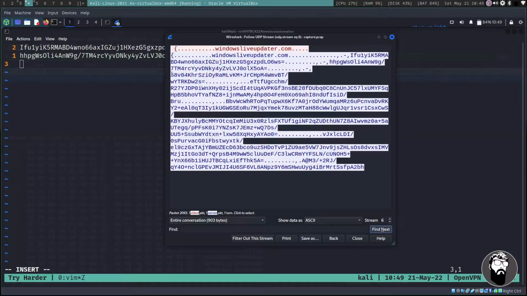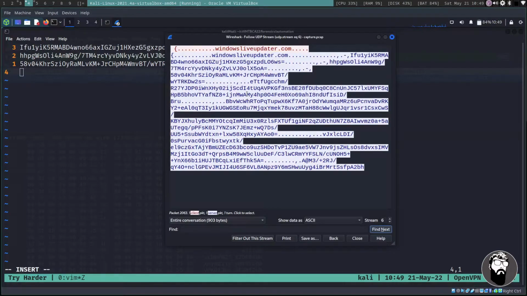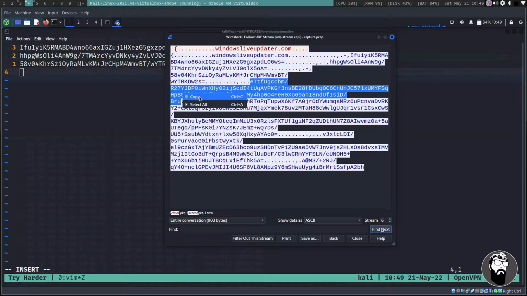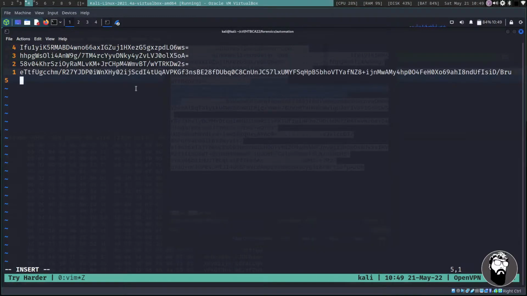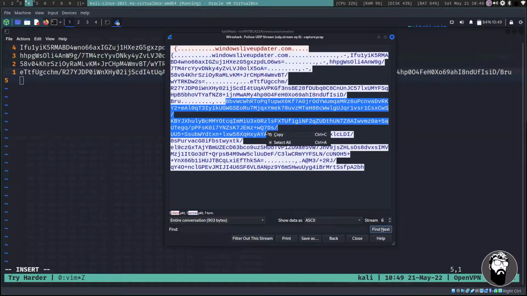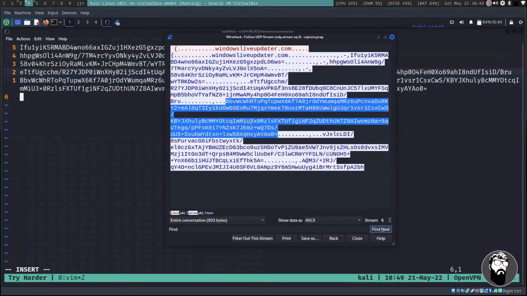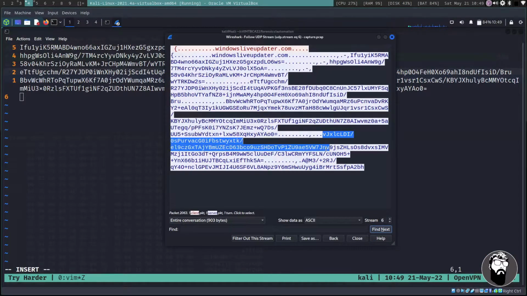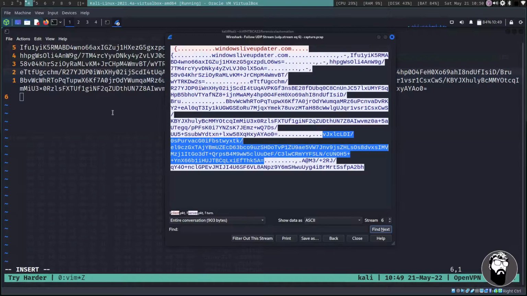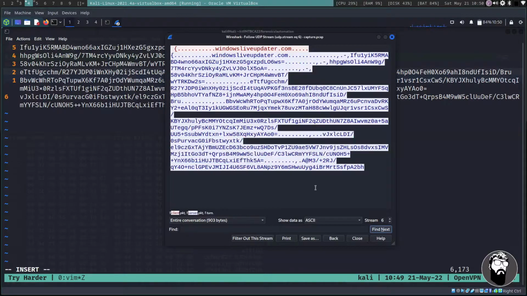And full disclosure, I only solved the first half of this flag. I will give credit where credit's due for the second half. After the event, I found in the Discord there was some information given as to how some users solved the second half of the challenge. So this whole first part is what I did, the process I went through in order to solve this challenge. And I will give a shout out to the individual whose solution I borrowed for the second half. But there's no shame in my game. This is just how you learn. I learned a lot with this, and I thought it was a really cool challenge.